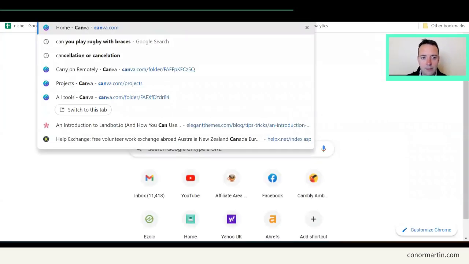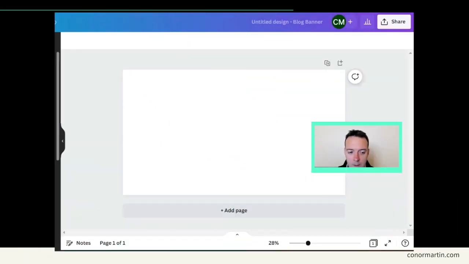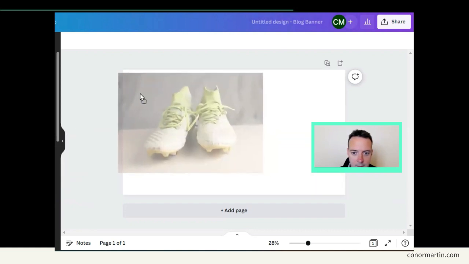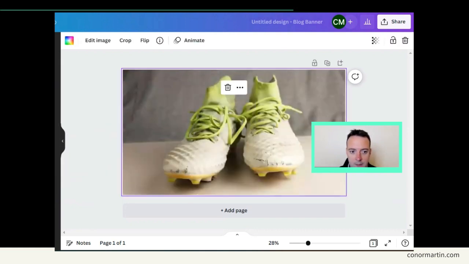So we can go to Canva. Okay, so we just click on photos and search for rugby cleats. Okay, and we'll use an example that we like. And we'll probably add some text here.